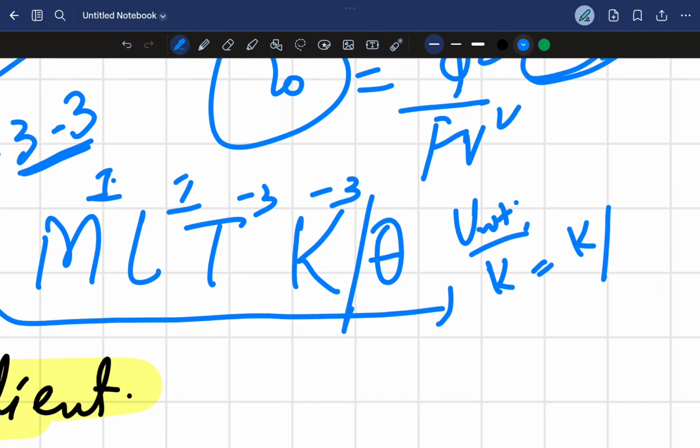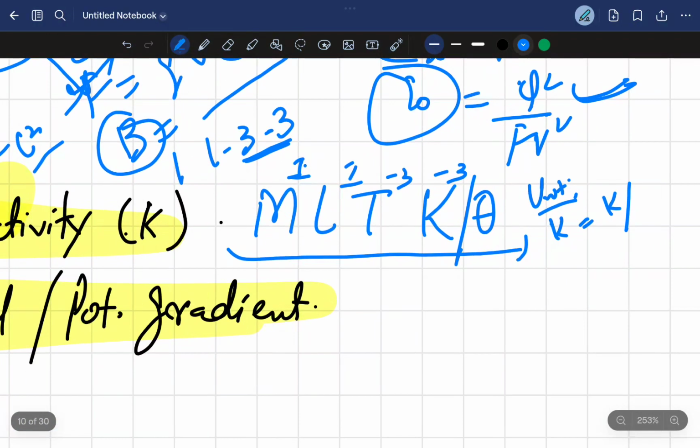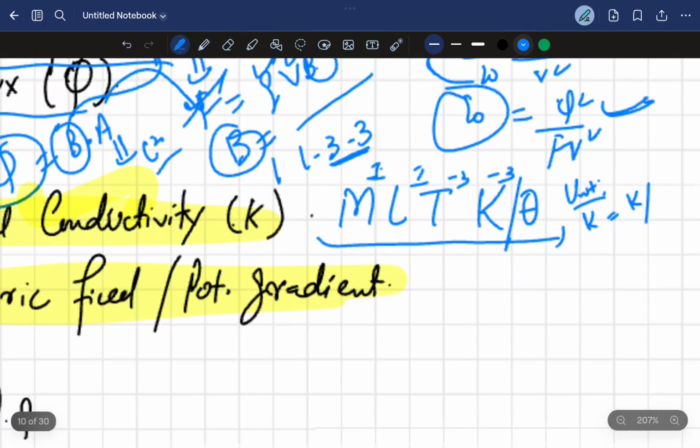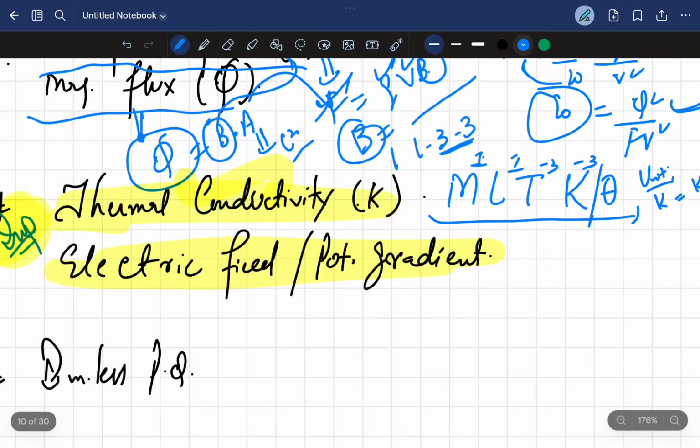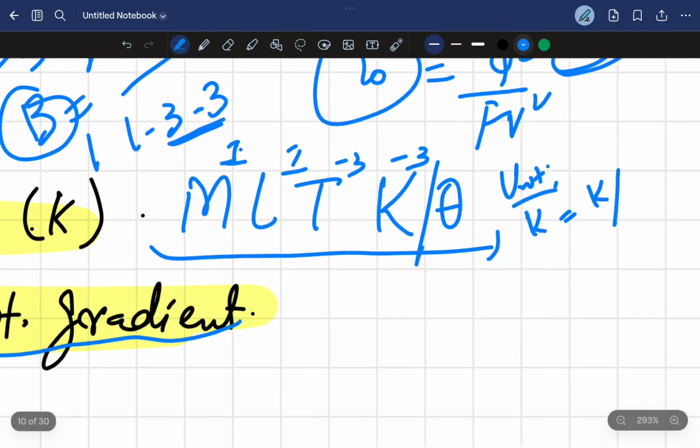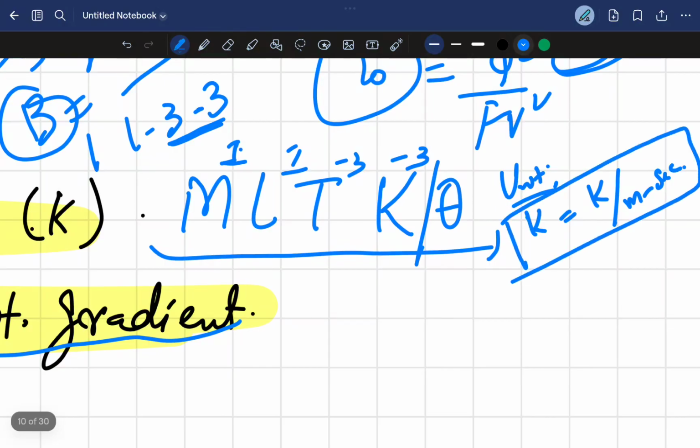The unit for thermal conductivity is Kelvin. I'll be sharing the unit of thermal conductivity in a few seconds. Wait a second. Okay, now electric field, or the potential gradient. I just remember now, it is Kelvin per meter second. This is the unit of thermal conductivity: Kelvin per meter second.